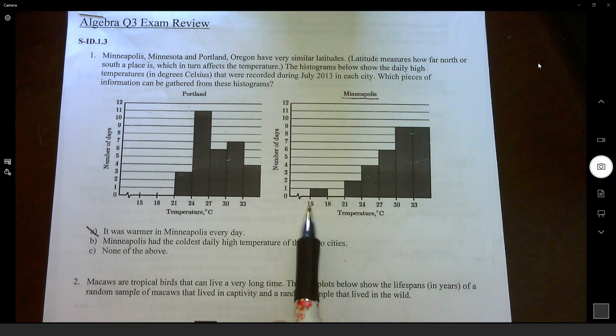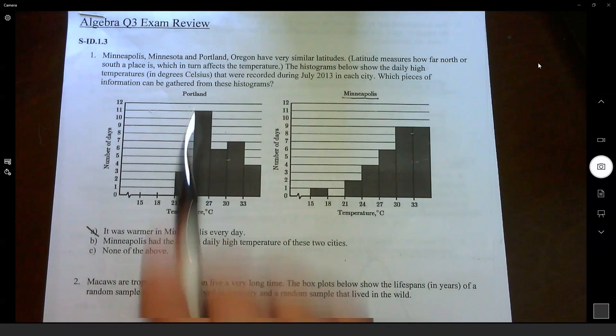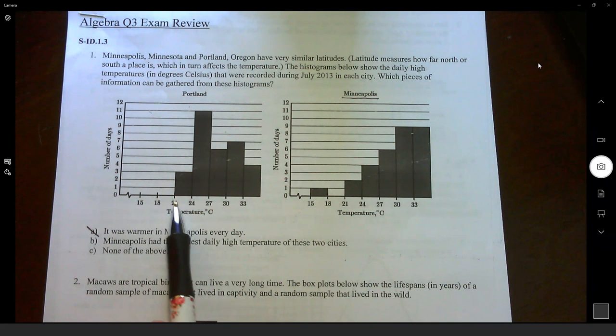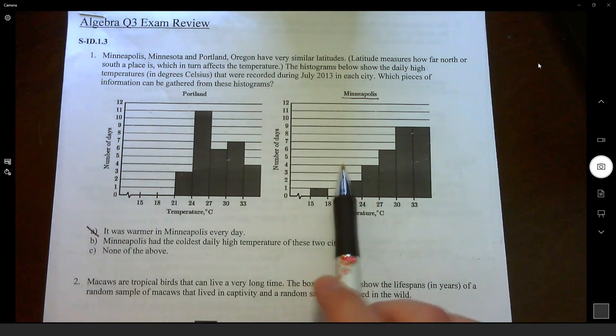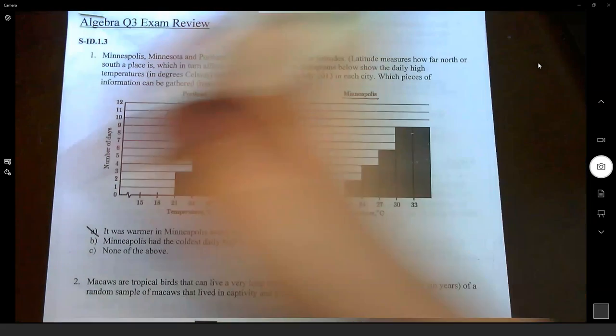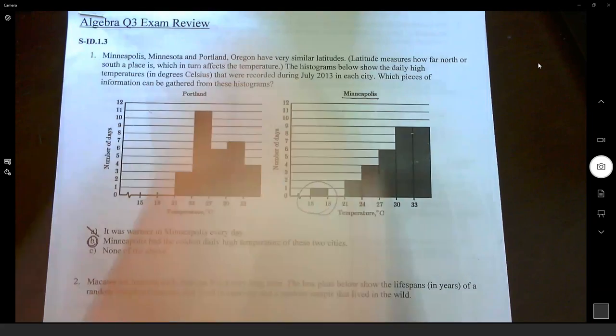In Minneapolis, we had 15 to 18 degrees. Again, not specific. But if we look over here, we notice Portland doesn't even have a temperature between 15 and 18 degrees or between 18 and 21 degrees. Its coldest temperature is somewhere between 21 and 24 degrees. So does Minneapolis have the coldest daily high temperature recorded? It does, right here. So we can agree B is our answer for that.